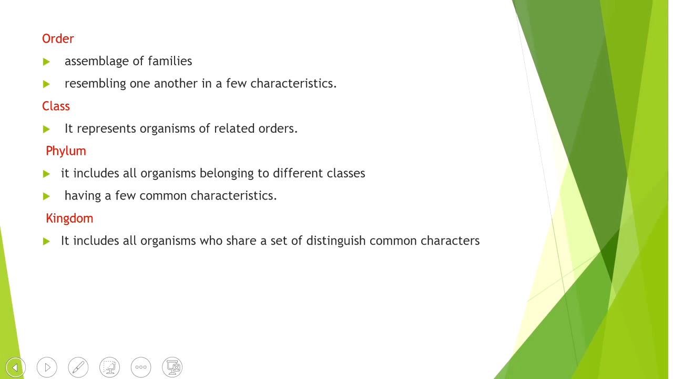And when we come to the order, which is the assemblage of families, or order belongs to a group of families which resemble one another in a few characteristics. And likewise, the class, which represents organisms of related orders; the phylum, which includes all organisms belonging to different classes that have common characteristics; and the kingdom, which includes all organisms that share a set of distinguished common characters, which means the kingdom Plantae, all the plants, and the kingdom Animalia, all the animals.